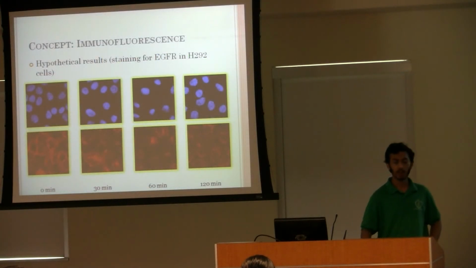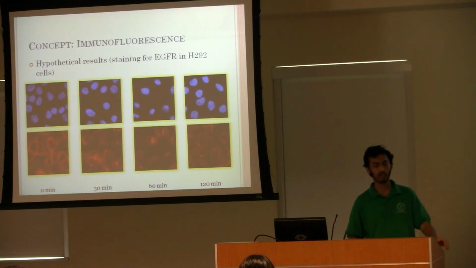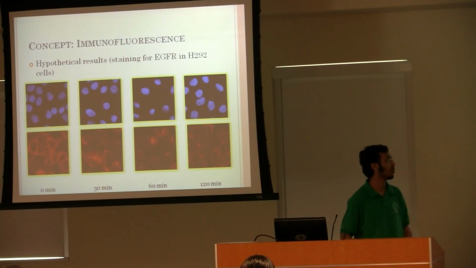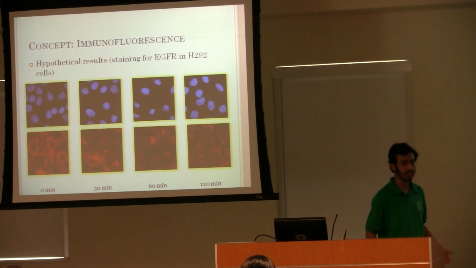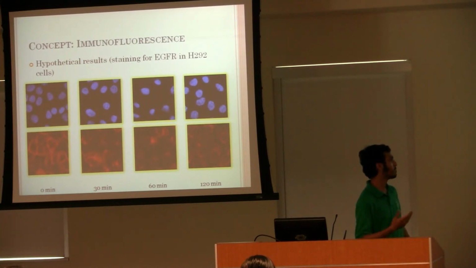Here, unfortunately, our immunofluorescence results were very inconclusive, and we were not able to see CXCR4 activation like we had hoped. But here are some results to show the concept behind immunofluorescence, what we may have expected if our procedure had gone correctly. So initially, at 0 minutes, this is before we add EGF. So these are EGFR receptors. The bright red signals the EGFR receptors, and as you can see, they're on the membrane of the cells.